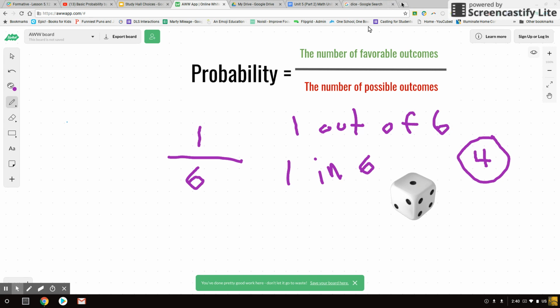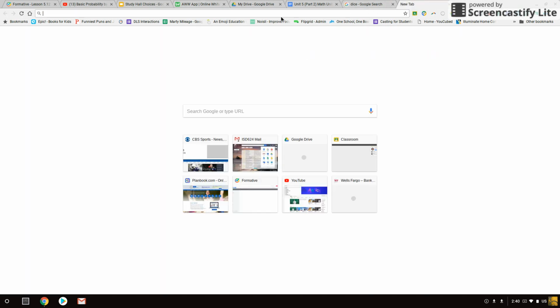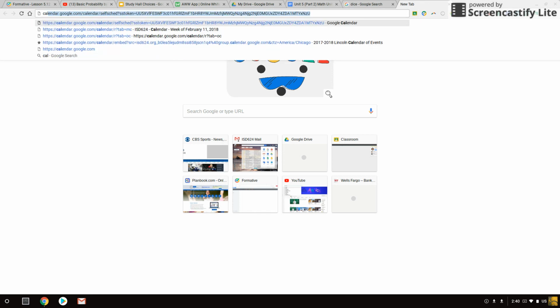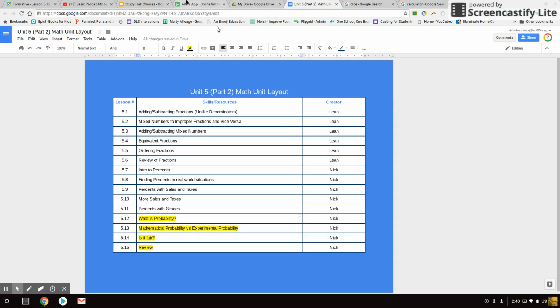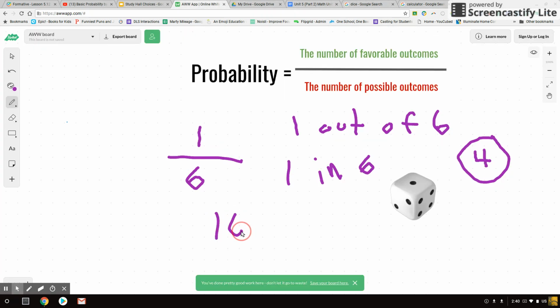That's my probability. Now, how does this all work with percentages? Well, if I have a fraction, I then know how to find the percent chance. So if I pull up a calculator and solve that probability, 1 out of 6, you can see I have that decimal. I know that I move that decimal 2 spots, meaning that I have a 16.66 repeated percent chance of winning that game. So they all work together here.